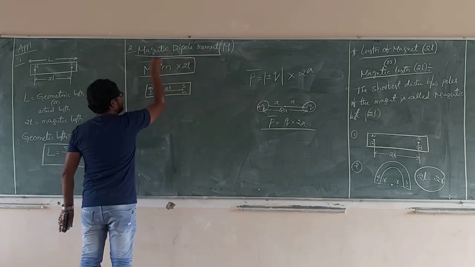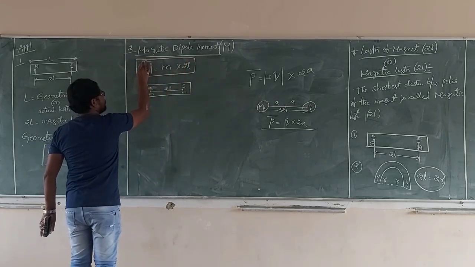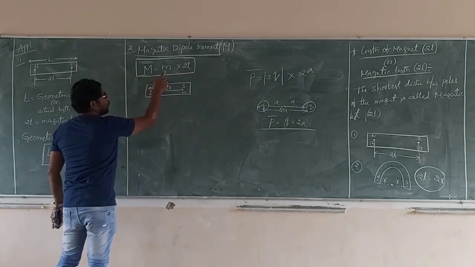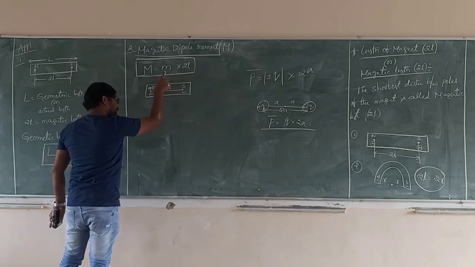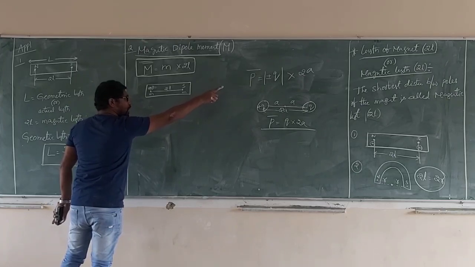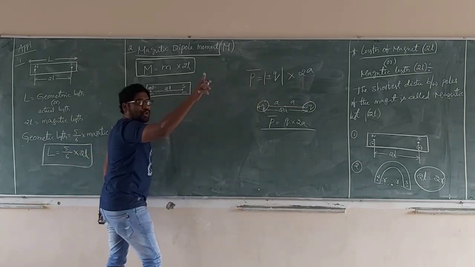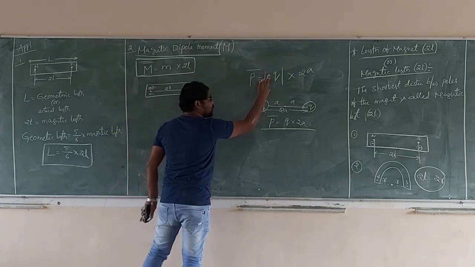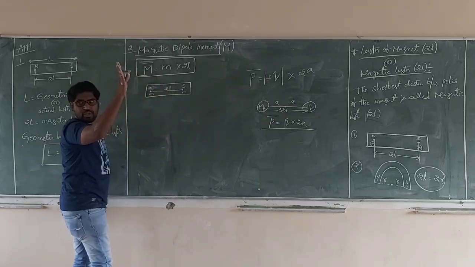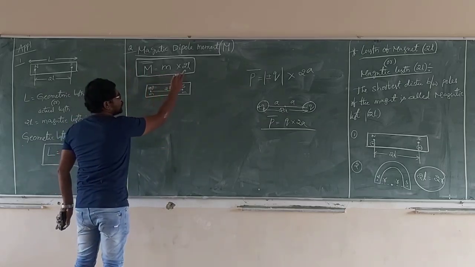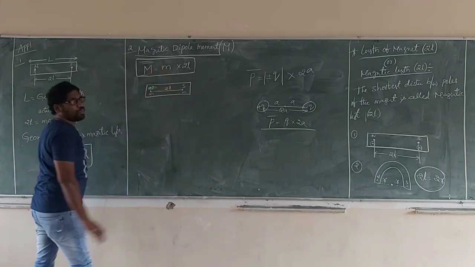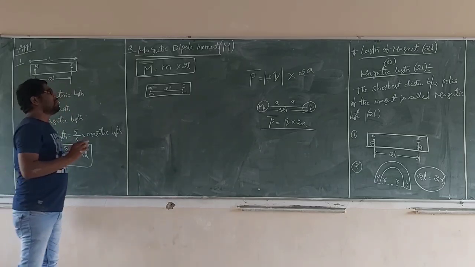So the definition of magnetic dipole moment, capital M bar, is equal to the product of the pole strength, either pole strength. That is the product of the magnitude of either charge, positive or negative. Here we are symbolizing only the positive, that is m into 2l. The product of pole strength and length of the magnet is called magnetic dipole moment, or magnetic moment.